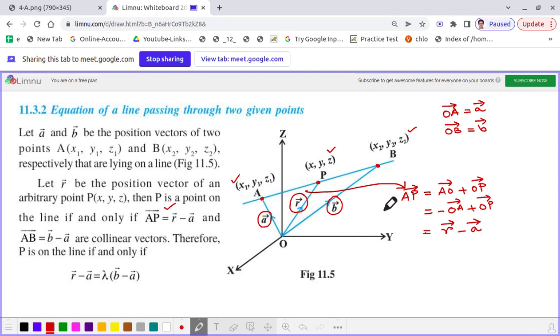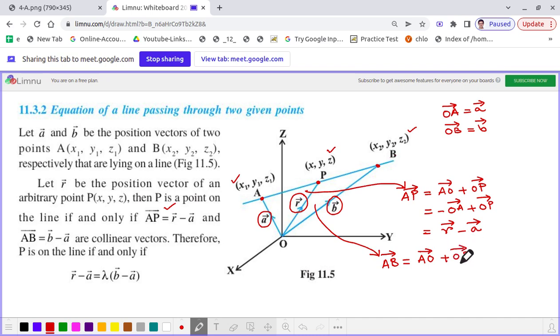And what is vector AB? Vector AB, by similar logic, is nothing but B minus A. To find how we get the vector AB, we can consider the triangle OAB, and what we can write from here is that the vector AB is nothing but vector AO plus vector OB.